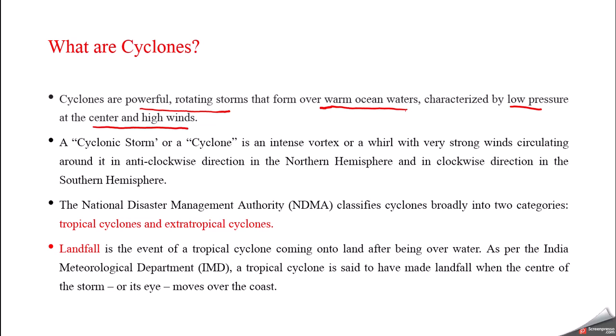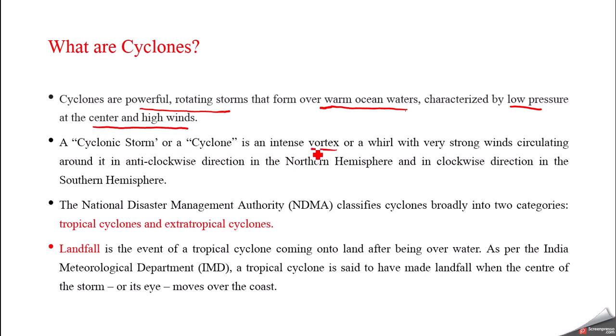So there are basically three conditions: the ocean water should be warm, the center should have low pressure, and there should be high winds. Once these conditions are met, it will give rise to cyclones. In other words, we can say it is a cyclonic storm or a cyclone.